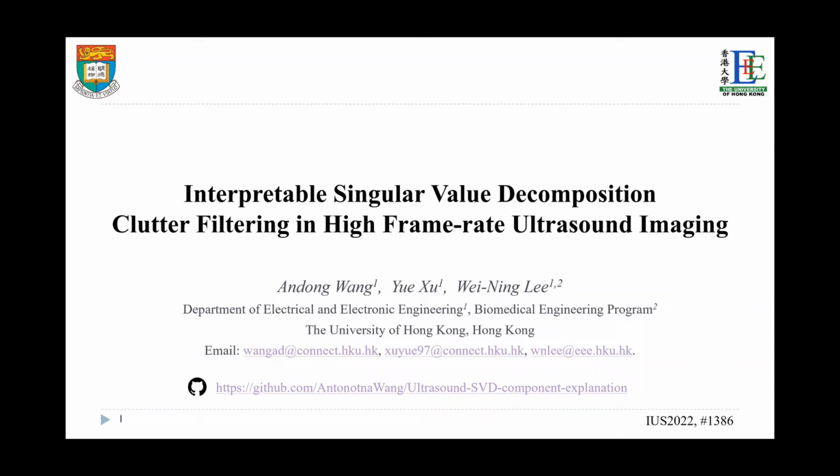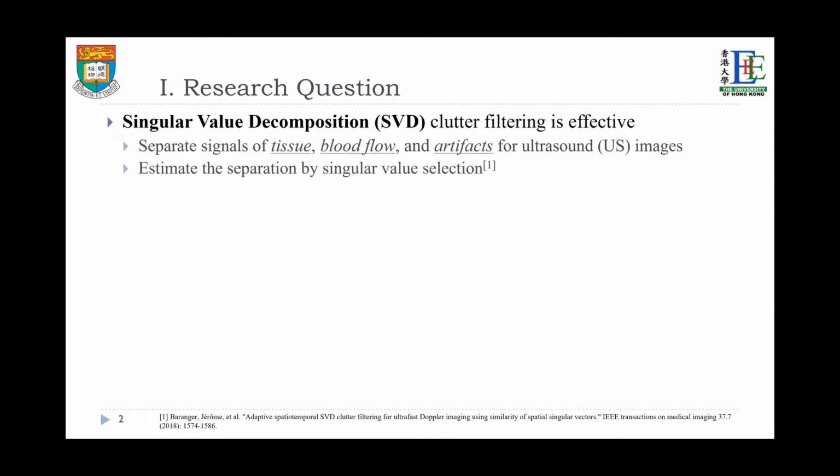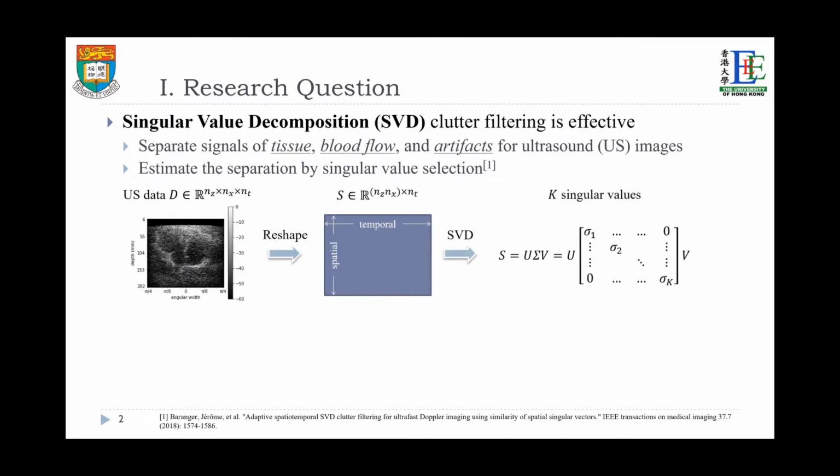This is our project, Interpretable Singular Value Decomposition Clutter Filtering in High Frame Rate Ultrasound Imaging. As we all know, SVD clutter filtering can effectively separate signals of tissue, blood flow, and artifacts for high frame rate ultrasound imaging. And there are various empirical approaches to estimate the separation by singular value selection.